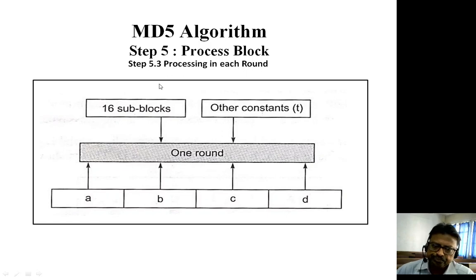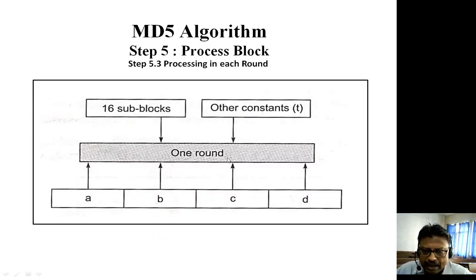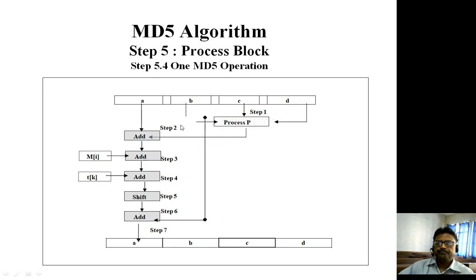Now in the process block, these 16 sub blocks, along with certain constant values and the chaining variables' values, are applied to one round, and there are 4 such rounds in MD5. So in one round, we manipulate the value of 16 sub blocks along with certain constant values as well as the chaining variable values, and this processing is done in round 1. What that round is, and what happens in that round, is explained over here.